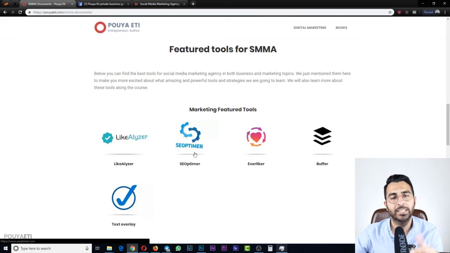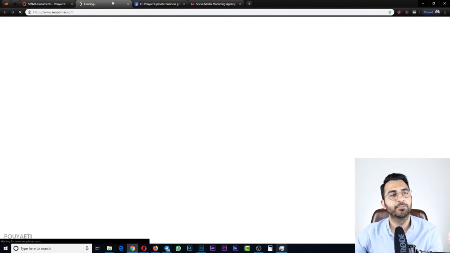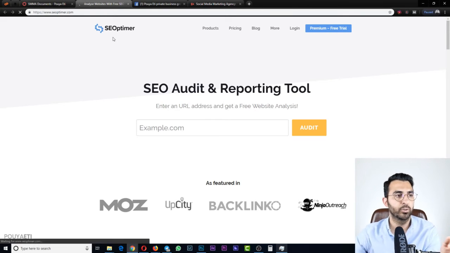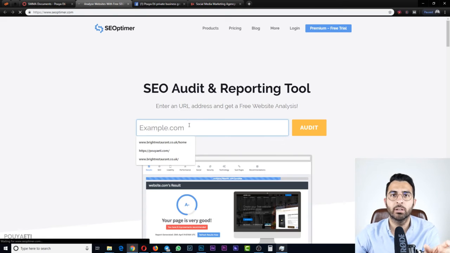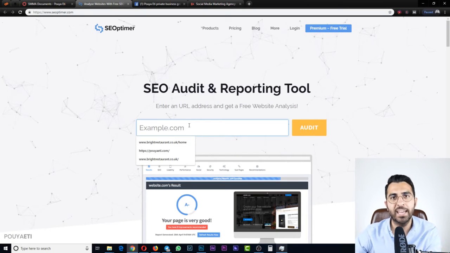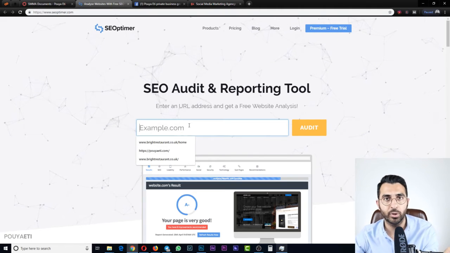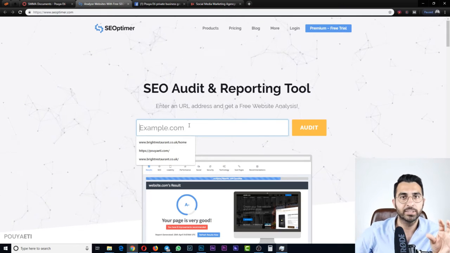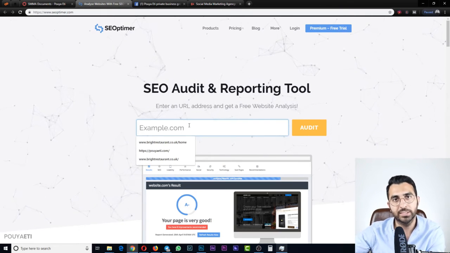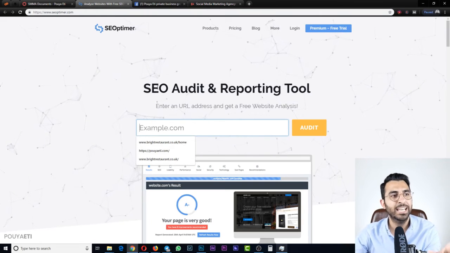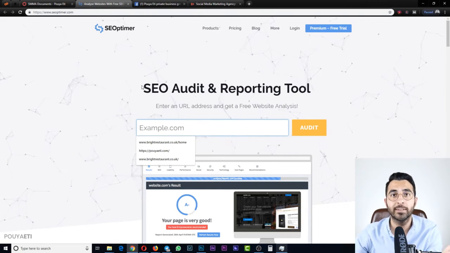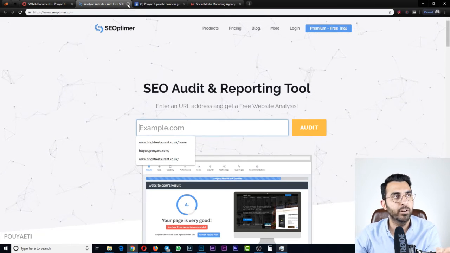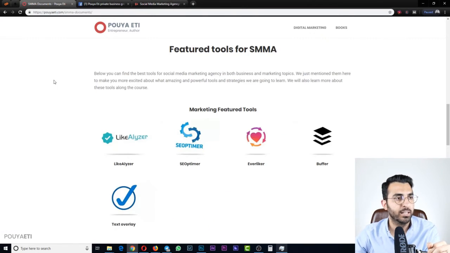The next one is SEO Optimer, and it is for analyzing a website. Okay, again, same as the other tool for Facebook, it does the same job for a website. You can come here, paste a URL of a website, and it will analyze it from every angle, and it will tell you that, all right, in this point, for example, from security, it has weaknesses, from SEO, it has weaknesses, from, for example, user experience or user interface, it has, for example, problems. Okay, it will tell you the problems, and it will also tell you how you can improve it. So it will be very helpful for you along the way in digital marketing.